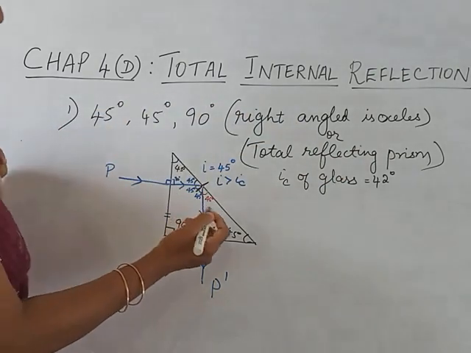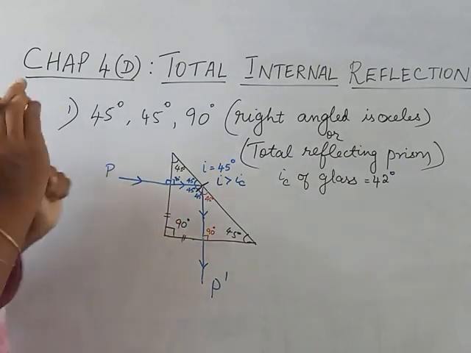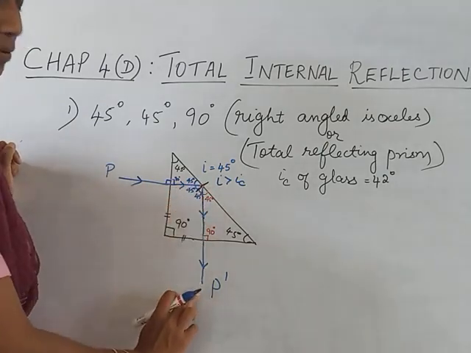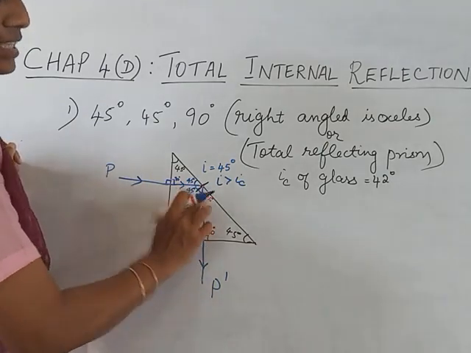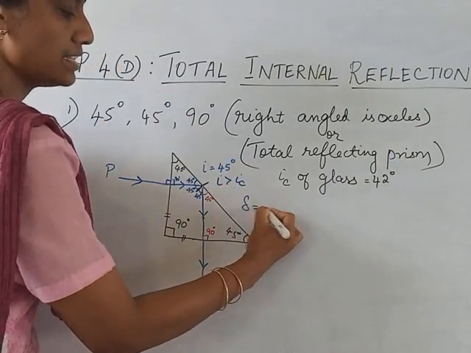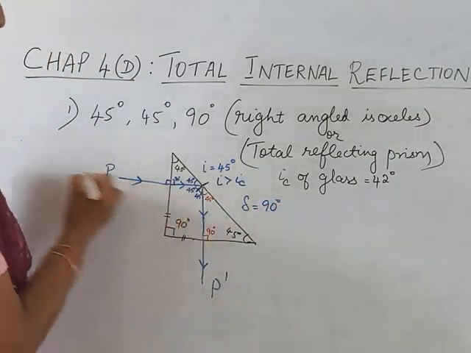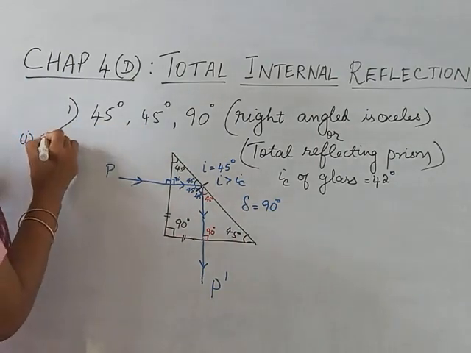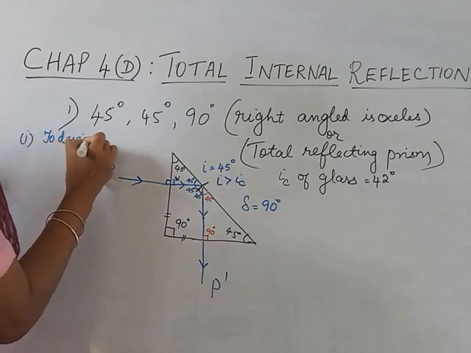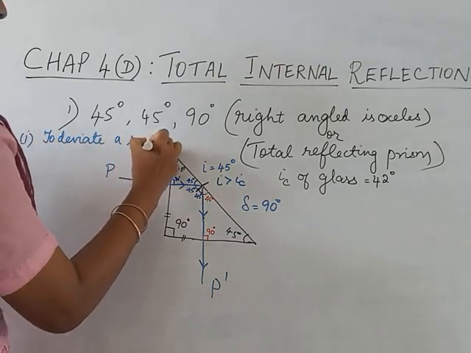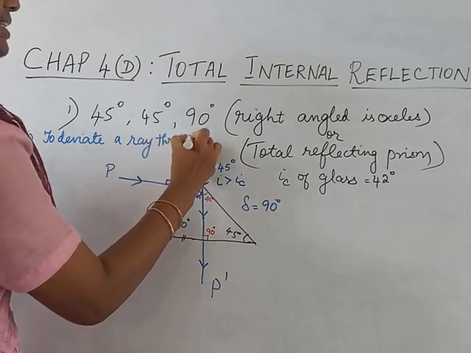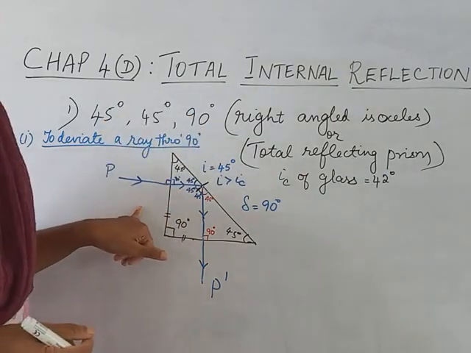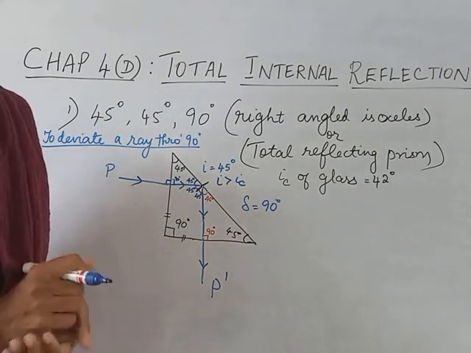Now, in this case, we should know the angle of deviation. The ray that was going like this is now going like this. What is the angle of deviation? 90 degree. Angle of deviation is 90 degree. So this example can be called to deviate a ray through 90 degree. To deviate a ray through 90 degree, what I have to do? I have to take it like this. Hope you have understood, children.